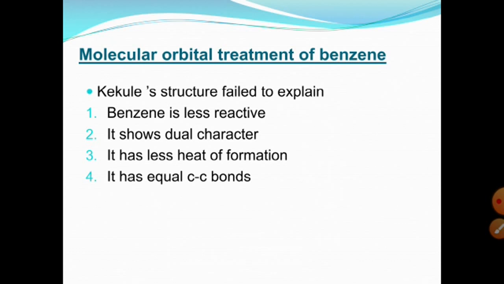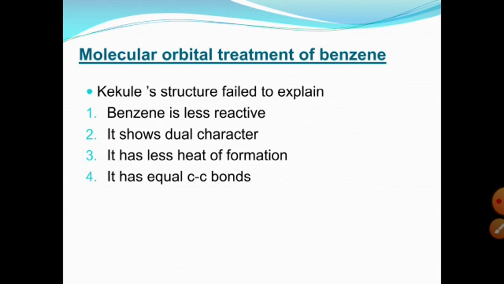The ring with three double bonds fits the molecular formula C6H6, but the structure doesn't explain the chemical behavior of benzene at all well.